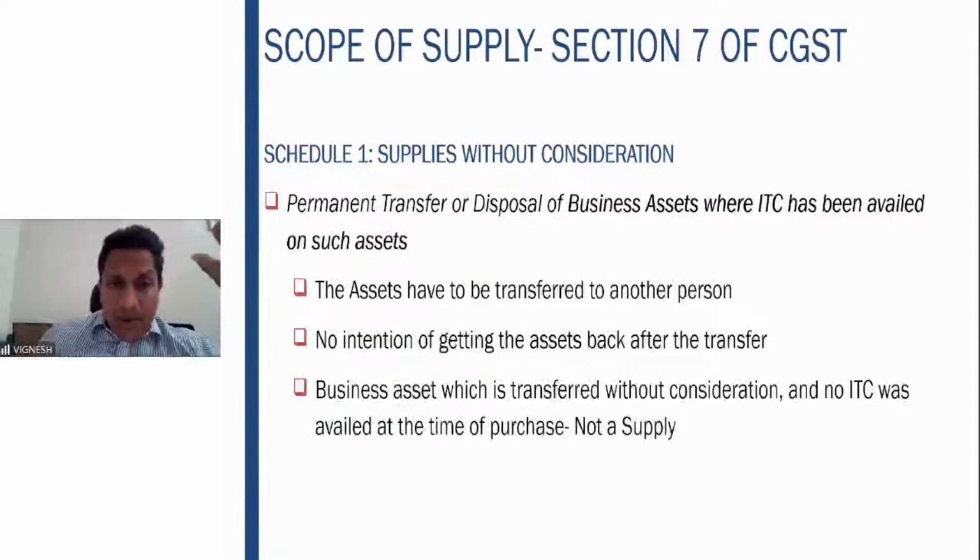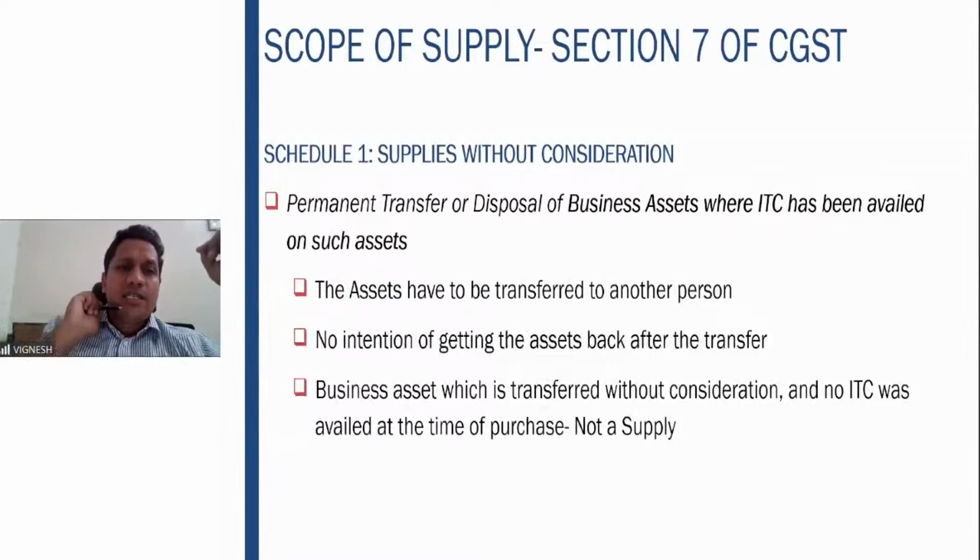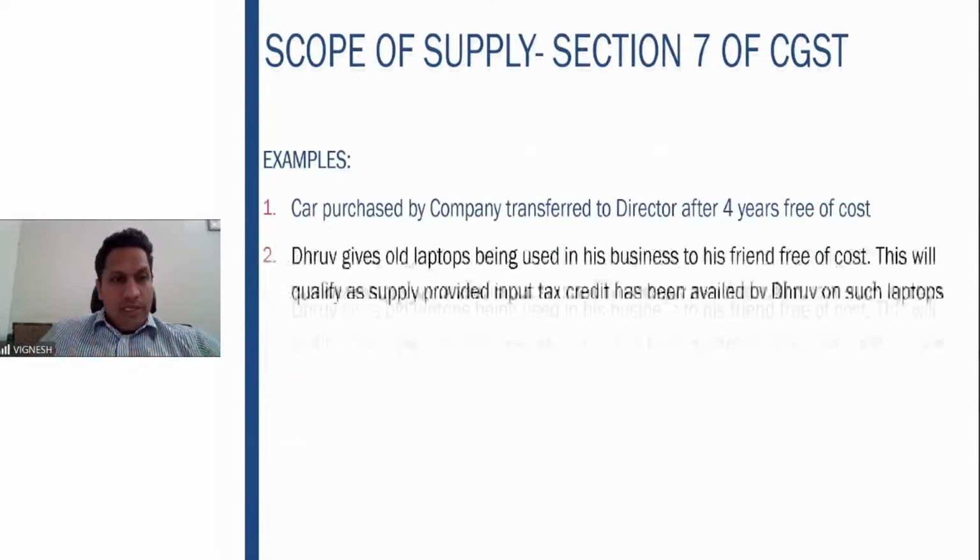Why is it not a supply? Because you have not taken the input tax credit. So the critical condition here in this particular point is the permanent transfer or disposal of business assets without consideration, where the ITC has been availed. Only that is a supply. Otherwise, it is not a supply. I hope it is clear.